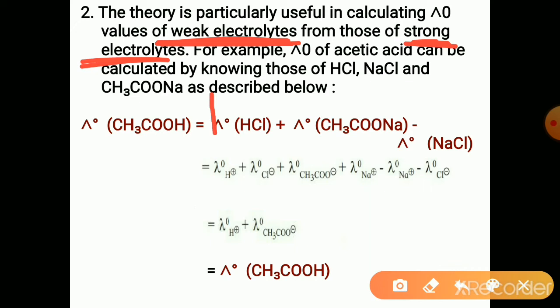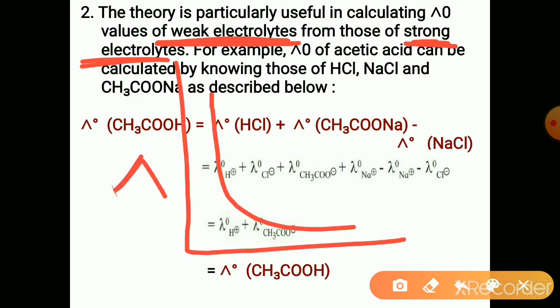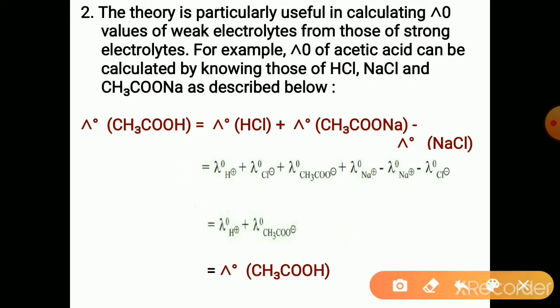This is because the graph is like this one, and it becomes almost parallel to the lambda axis, even after infinite dilution. It does not meet the lambda axis. That is why lambda naught of weak electrolytes cannot be determined graphically, but lambda naught of strong electrolytes can. So from the lambda naught of strong electrolytes, we can determine the lambda naught of weak electrolytes indirectly by using Kohlrausch's law.